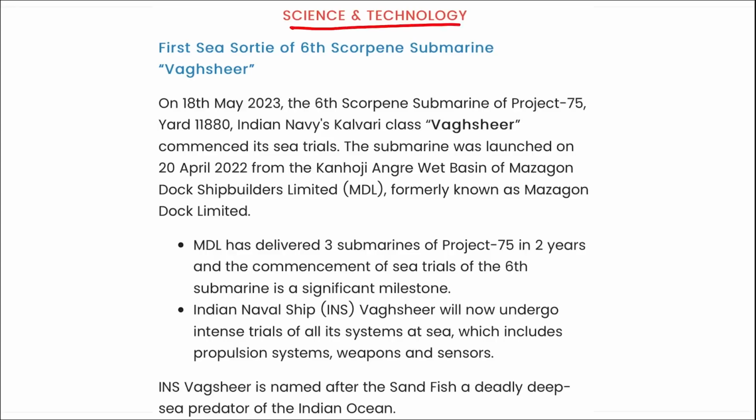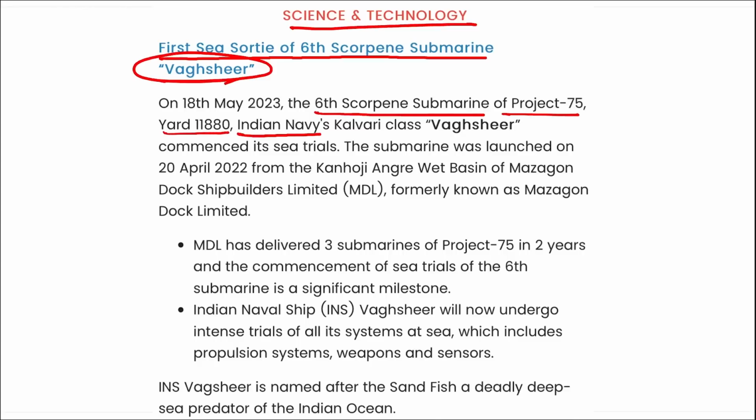Next is Science and Technology. The first sea sortie of the 6th Scorpion submarine INS Vagsheer has commenced their sea trials. I repeat, the 6th Scorpion submarine of Project 75, Yard 11880, Indian Navy's Kalvari class Vagsheer, has commenced its sea trials.